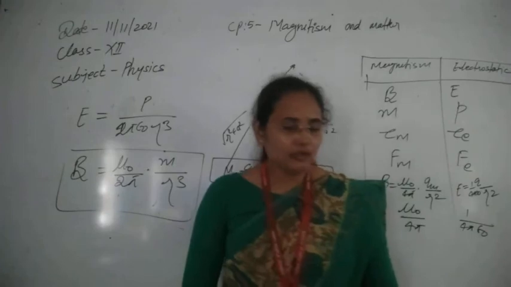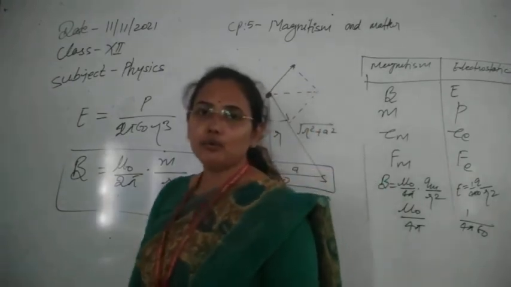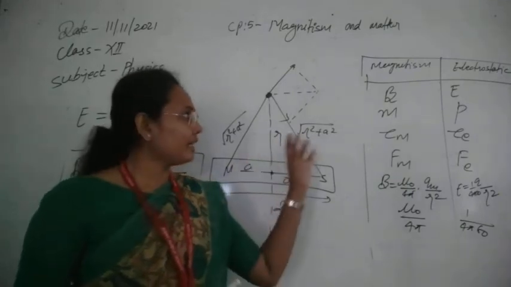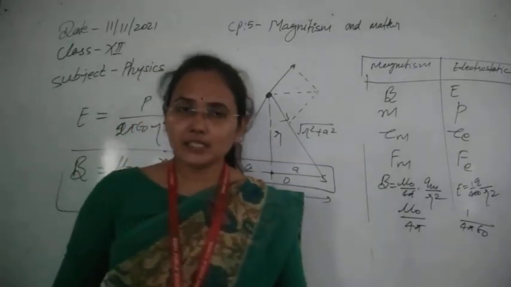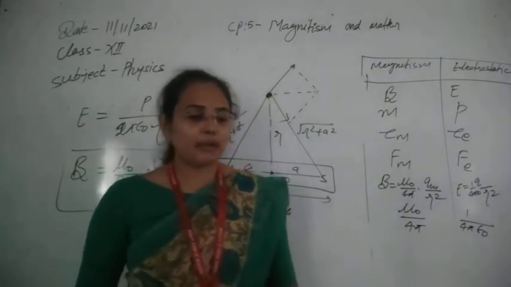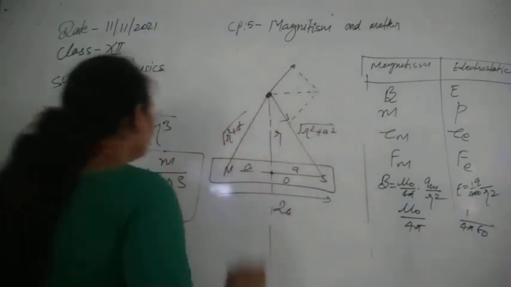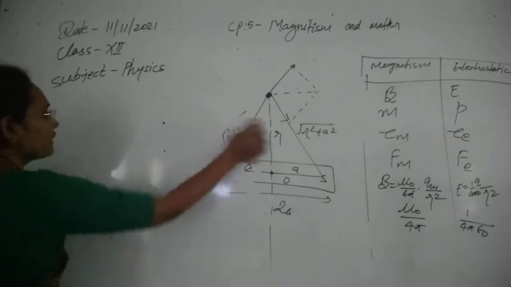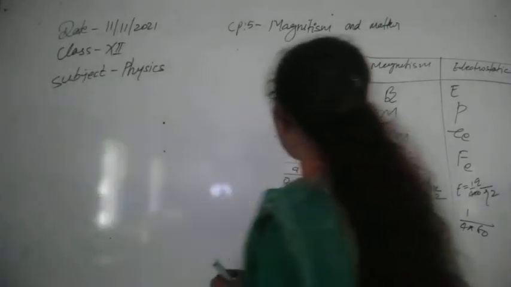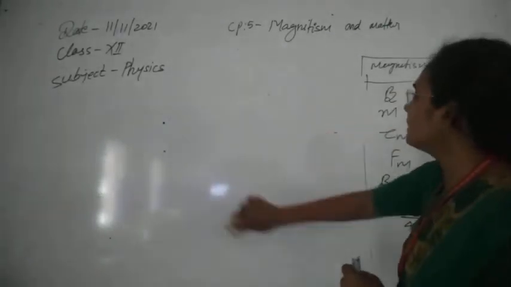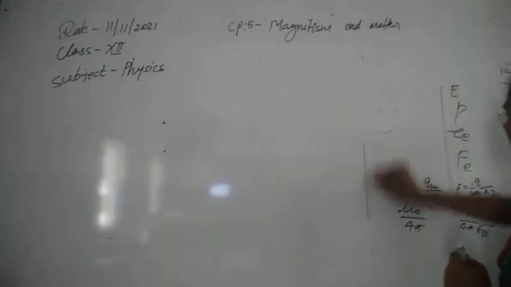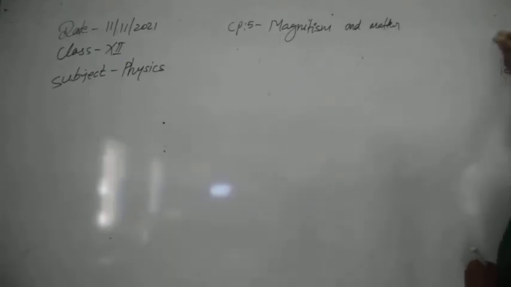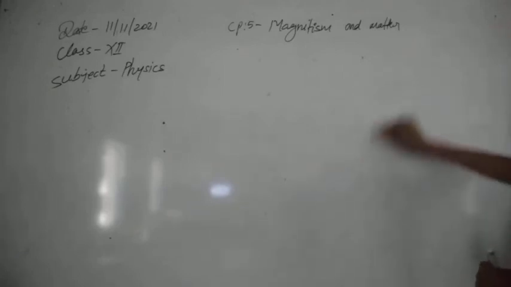Now after the calculation of the electric field due to any electric dipole, our next topic in the chapter on magnetism was the Gauss law of magnetostatics, and before that, the topic of magnetic field lines, which is also very important. So just like the electric field lines, here also we have the concept of magnetic field lines. Magnetic field lines are used to denote the direction of the magnetic field at any point.